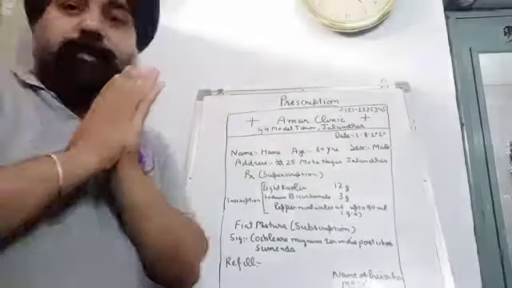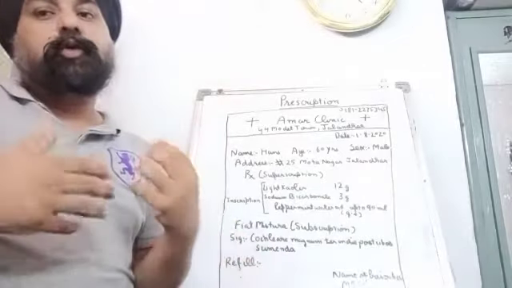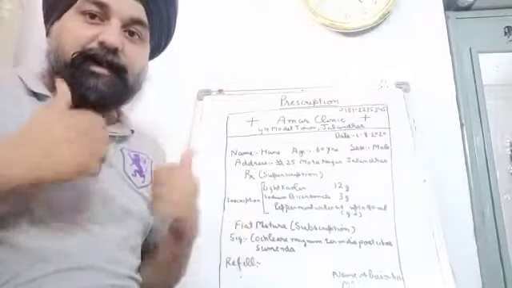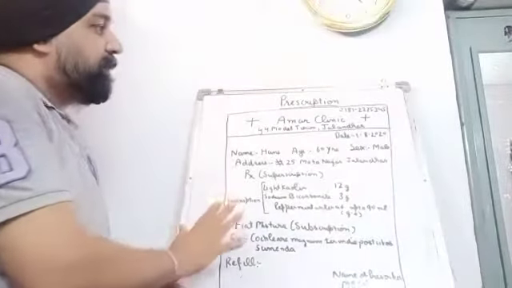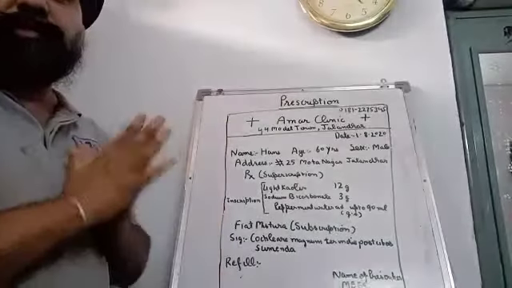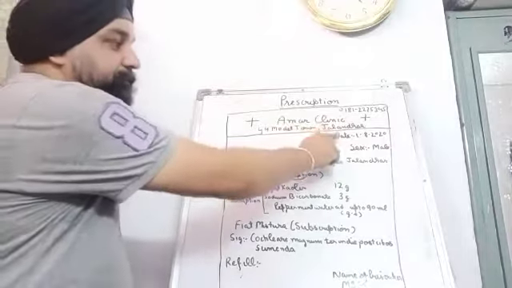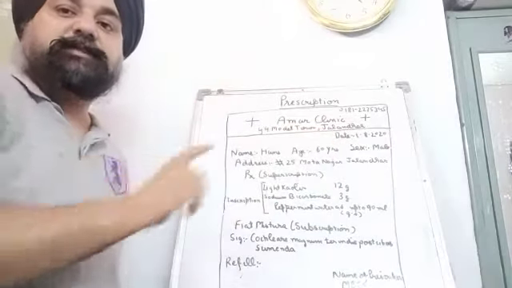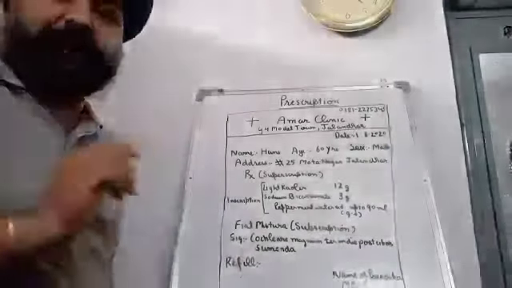What are the various parts of the prescription, and how to handle a prescription by the pharmacist. Now, this is a prescription which I have written here. It consists of various parts. The first part is the date. In every prescription there must be a date mentioned when that prescription was prescribed.